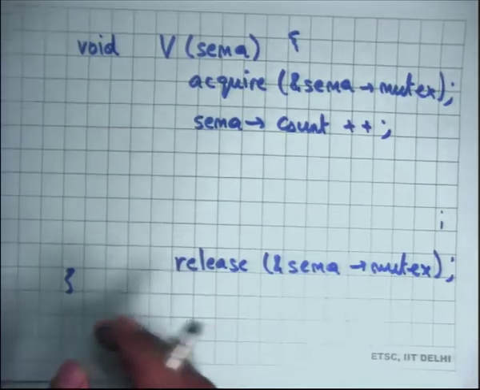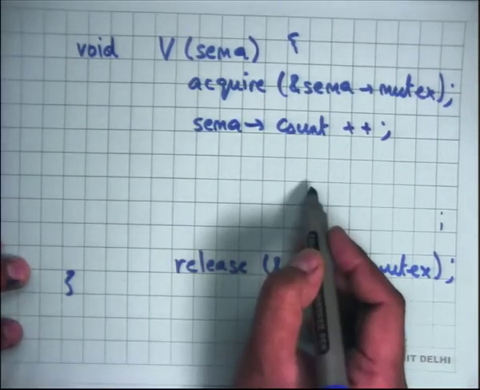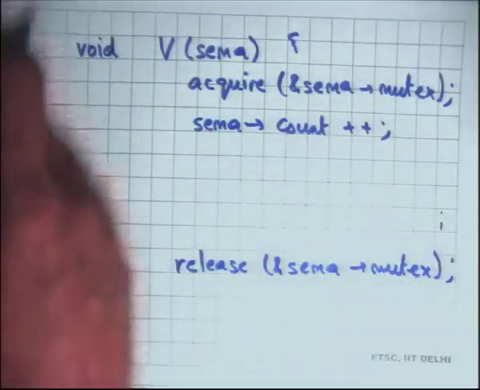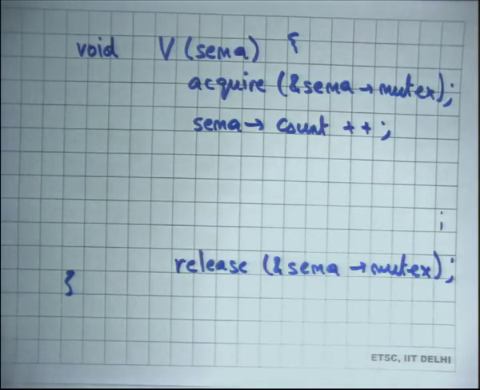Notify. One thing is I could always notify, or a more efficient thing could be to check if the count is equal to 1, and only then notify. If it has just become 1 from 0, only then there is a likelihood that anybody is waiting.